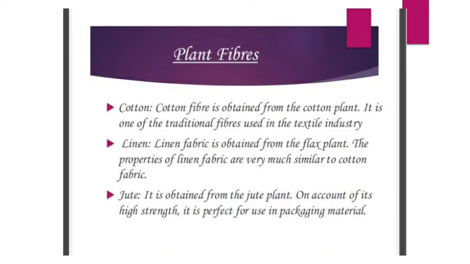Coming to the plant fibers, examples are cotton, linen, and jute. Let's see first cotton. I told you in an earlier slide that cotton fiber is obtained from the cotton plant. It is one of the traditional fibers used in the textile industry. This might be a general knowledge question: in the textile industry, what is the name of the traditional fiber? The name is cotton. Linen fabric is also obtained from the flax plant that we saw in the earlier slide. The properties of linen fabric are very similar to cotton fabric.